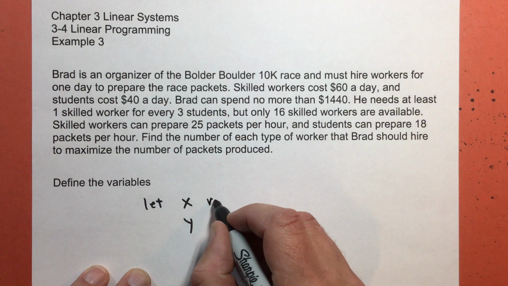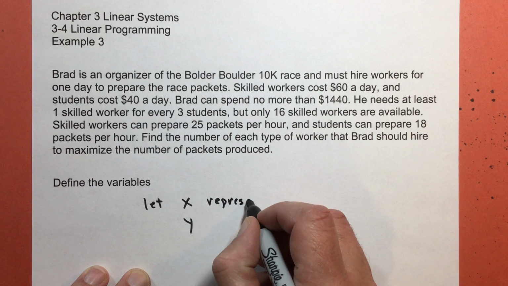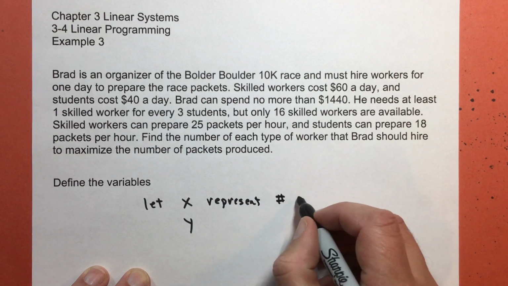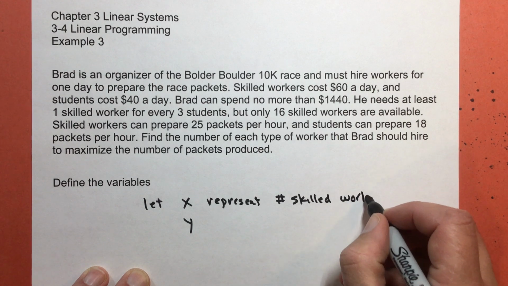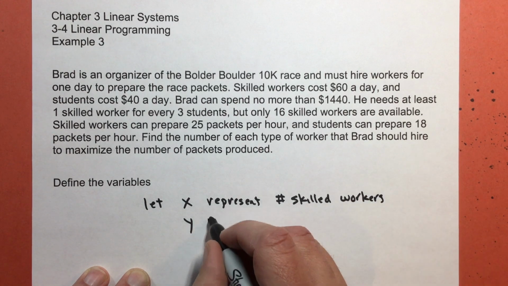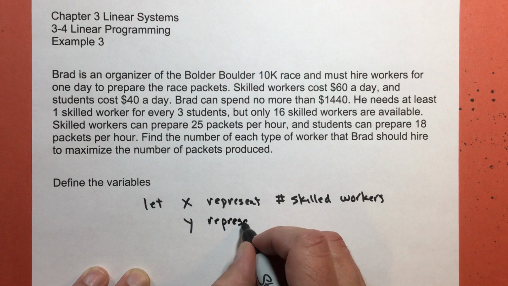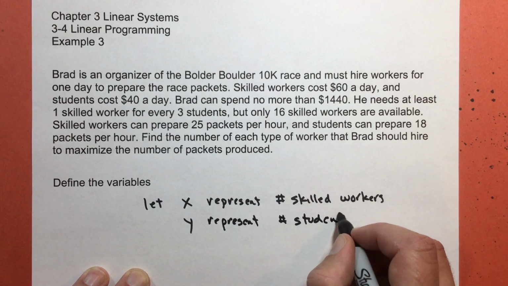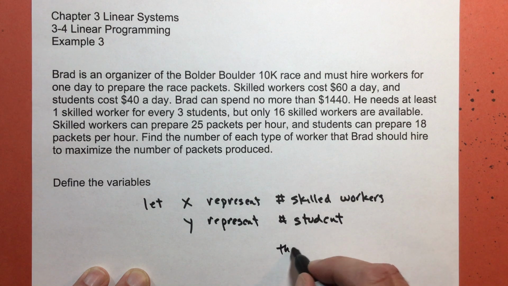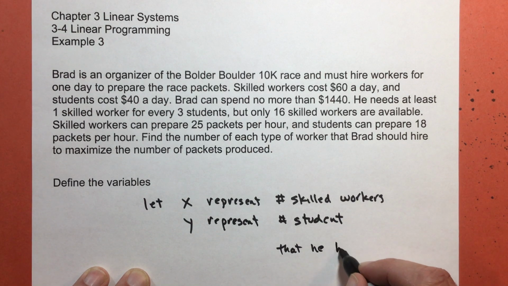So I'm going to let x represent the number of skilled workers that he's going to hire, and I'm going to let y represent the number of students, one more time, that he hires.